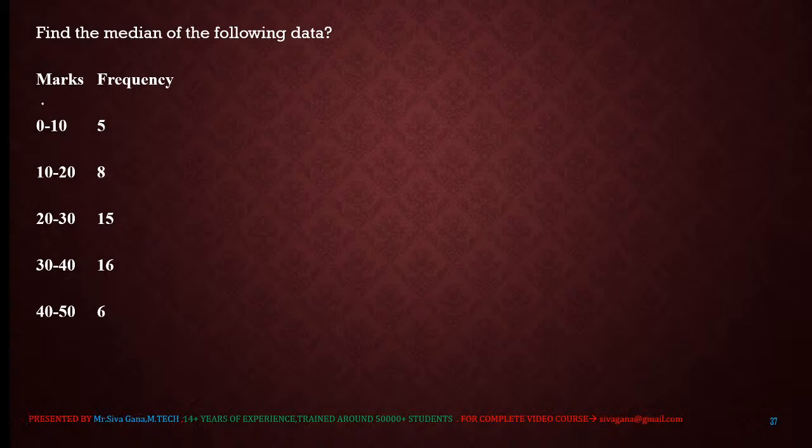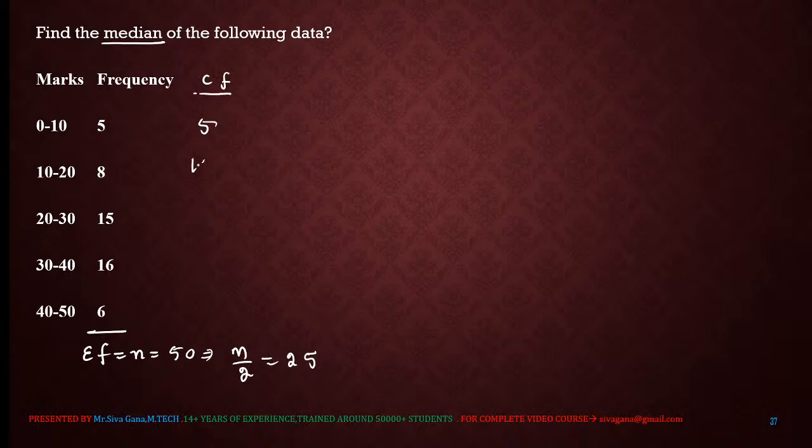Now, discrete median. Again, median calculation. Now, this total is how much? Do the calculation a little bit faster, my dear viewers. The total n is 50. So n by 2 is 25. If you calculate the cumulative frequency, you can locate it. This is 5. 5 plus 8 is 13. 13 plus 15 is 28. 28, 38, 44. 44 plus 6 is 50.